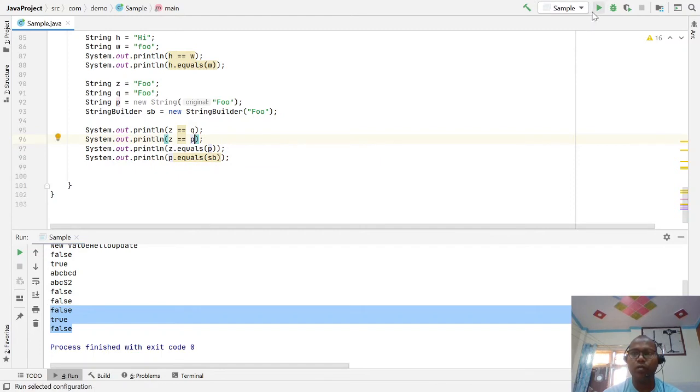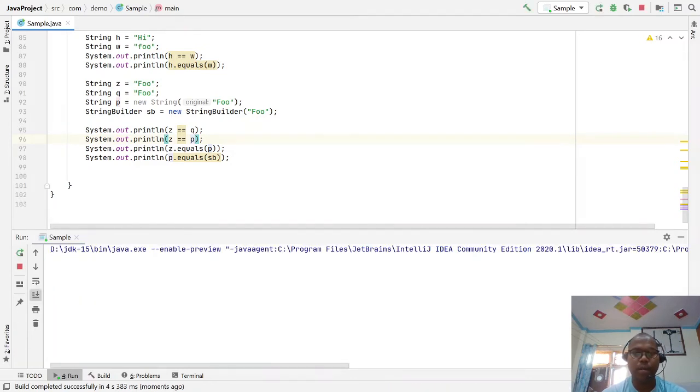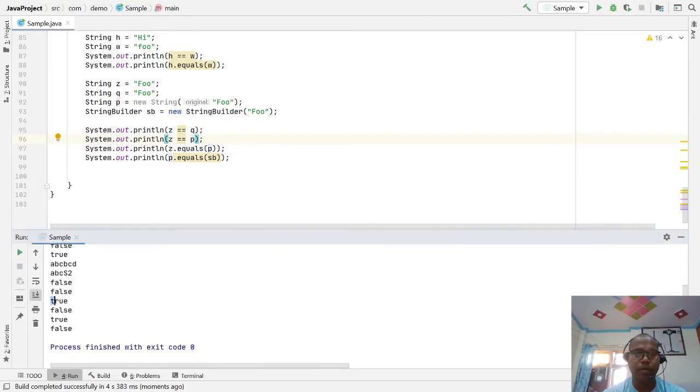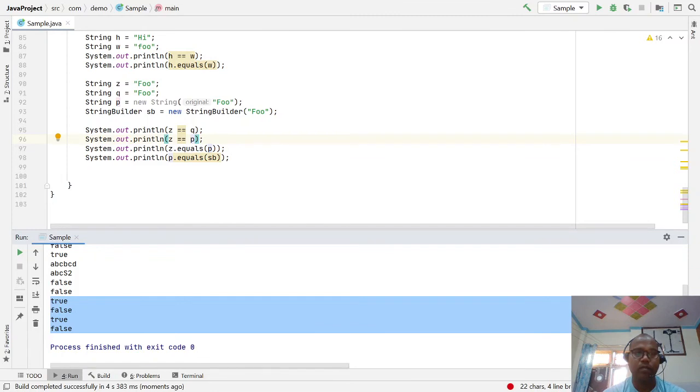If you run it, here last four. So here we again are going to explain with the help of the string literals.